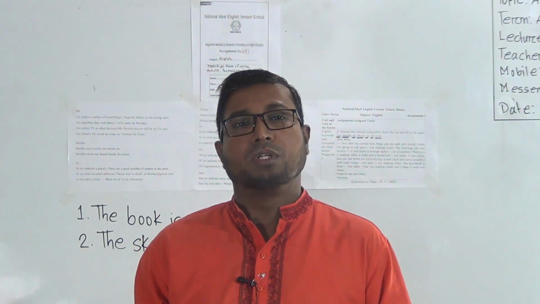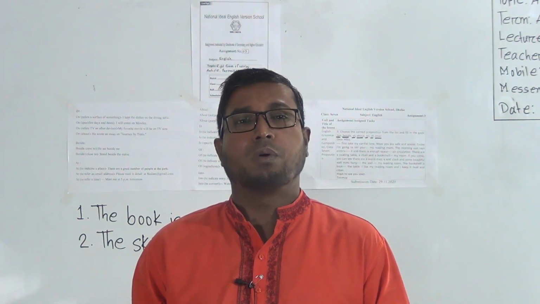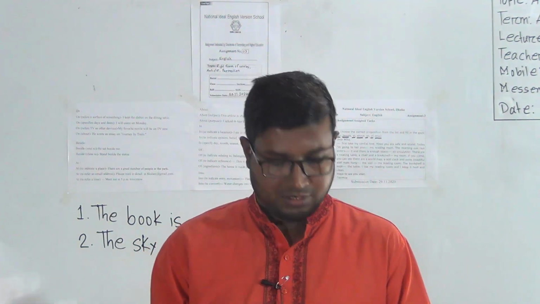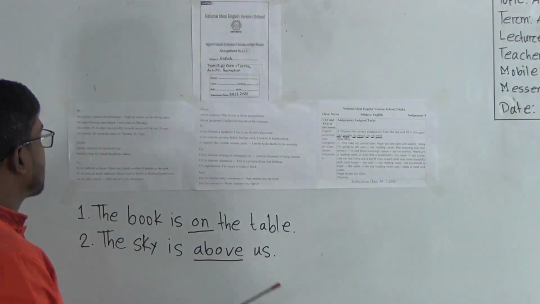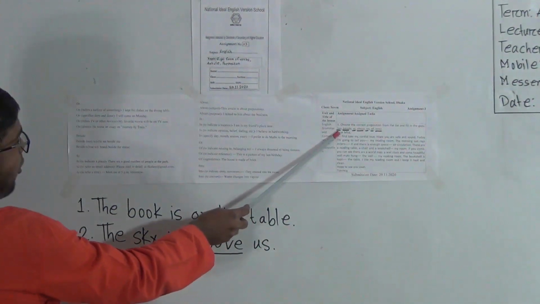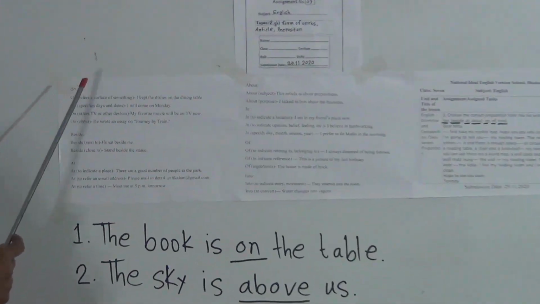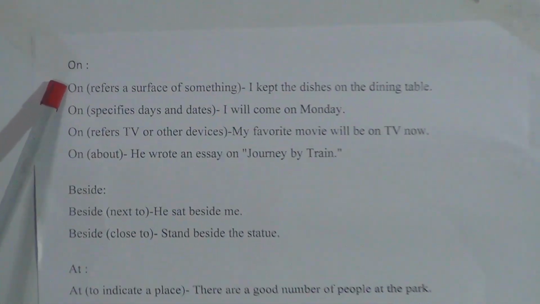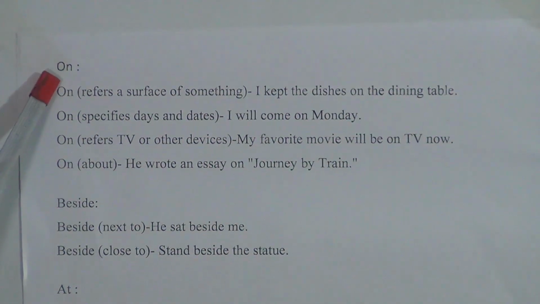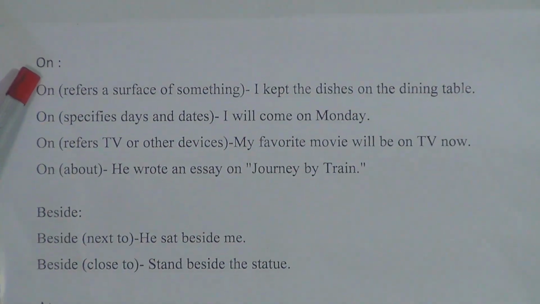There are 7 prepositions. These are closely related to our today's assignment number 3. At first it is on. Now we will learn the different uses of this preposition.